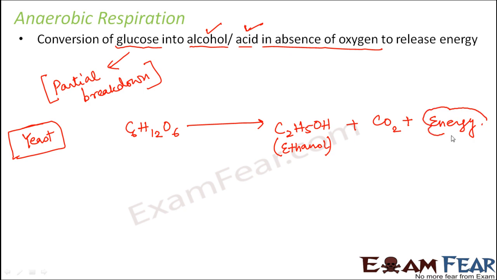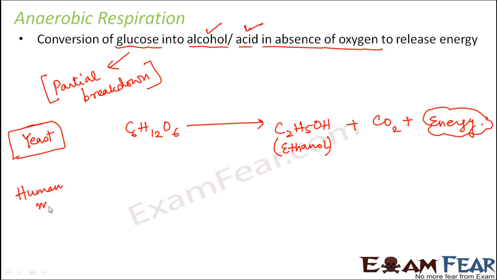So here also energy is produced, which can again be used to perform various activities, but here you do not have water and carbon dioxide. Instead you have alcohol. Similarly, there are other examples where anaerobic respiration takes place, for example in human muscles.